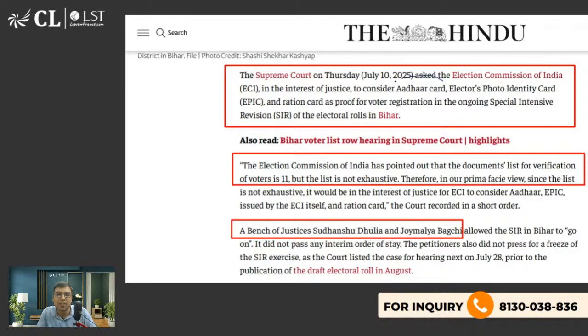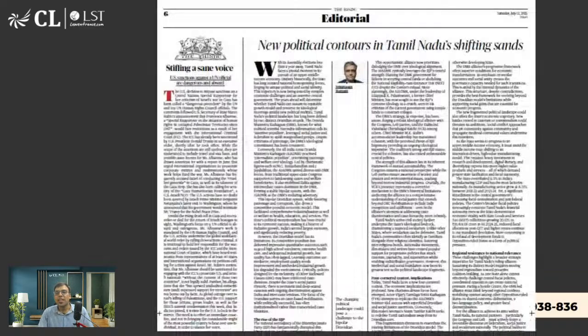But there are a lot of issues. For example, Aadhaar card is not a proof of citizenship. Even a resident can make it. But EPIC, I think it is only for citizens. Electors photo ID card. Okay. I'm not sure about the ration card, but I think for the voter ID card only a citizen can make it. Okay, so these are the things that were in the news. Let's move on to the editorial.